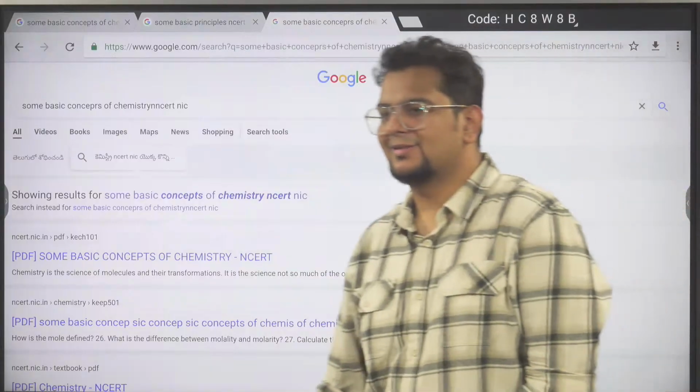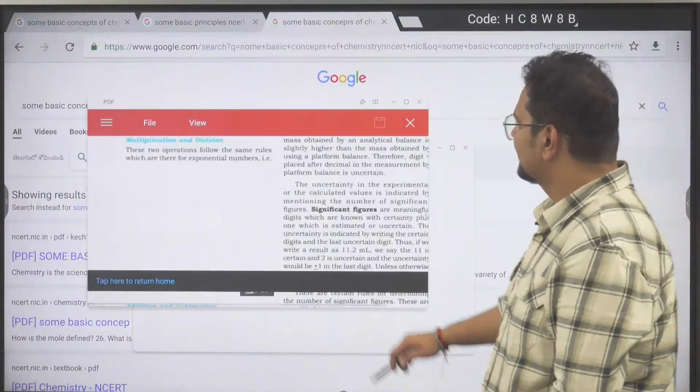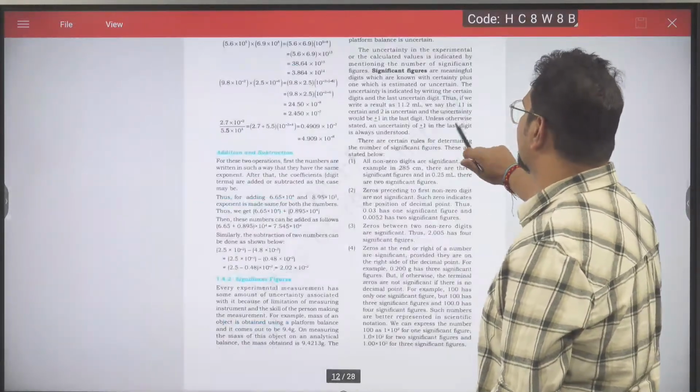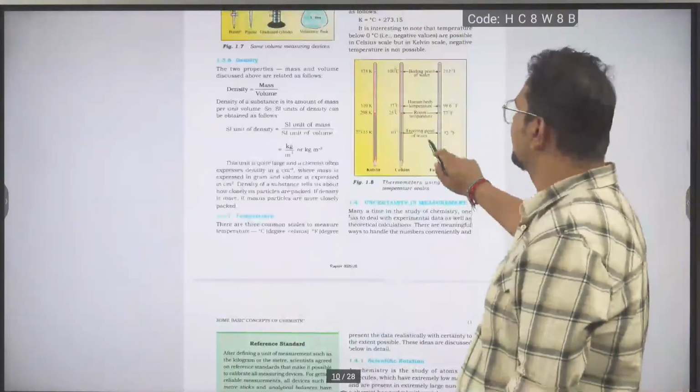Atomic structure. Okay, very good. Structure of atom is the first chapter. Second chapter is electrochemistry, right?